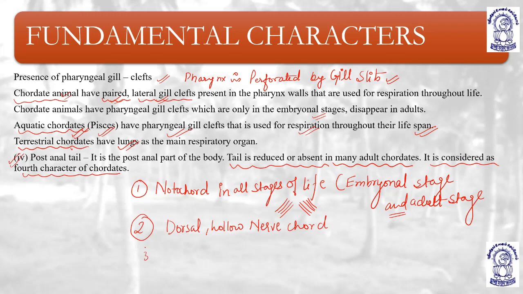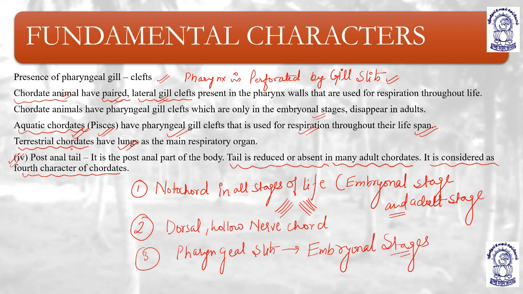Third, presence of pharyngeal gill slits or clefts in embryonal stages, right? And the fourth one is post-anal tail, which can be reduced or absent in adult forms.